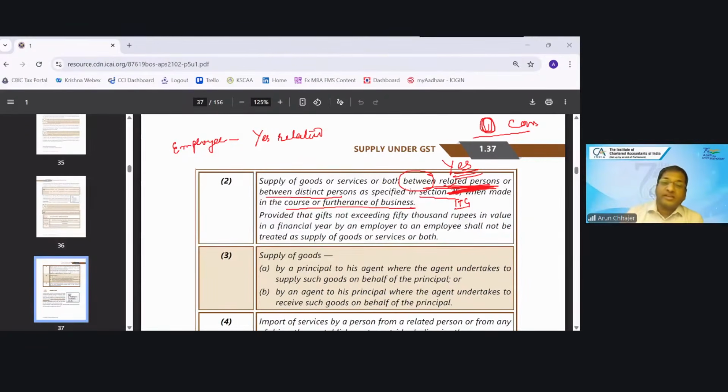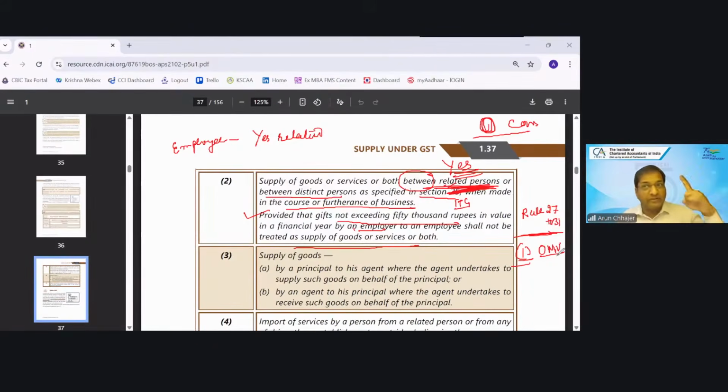Now the proviso says that if the value is not exceeding 50, then it will not be treated as a supply. Now you go to rule 27 to 31. We will discuss the valuation chapter. In that, there is a valuation rule with the related party, which says if you're doing the transaction with the related party, it will be taxable at open market value. Correct? Now combine all the three things.